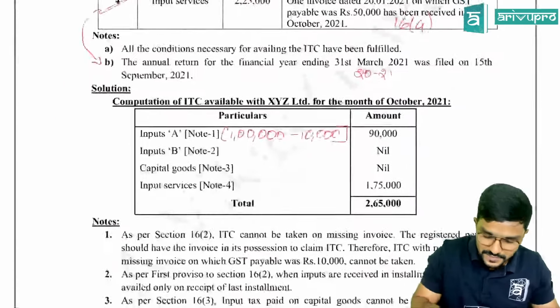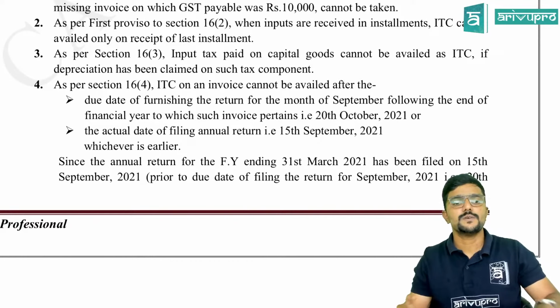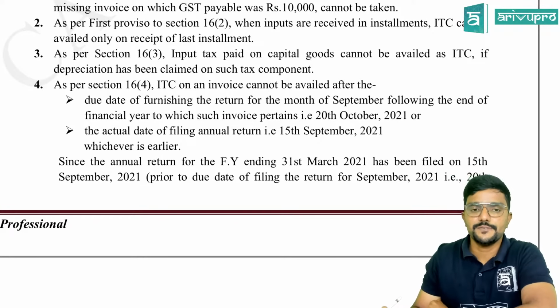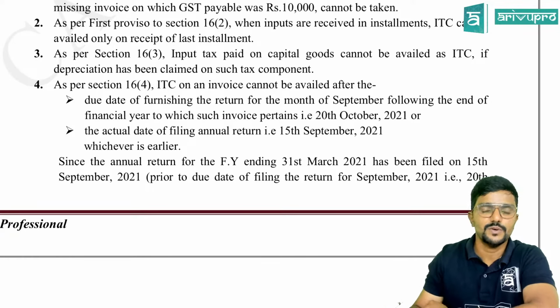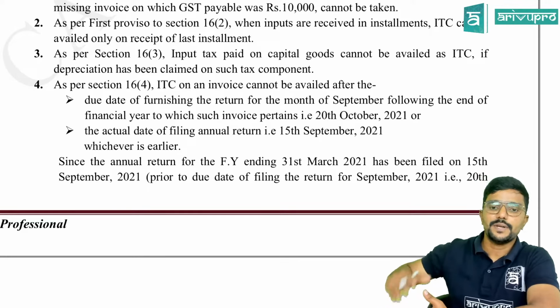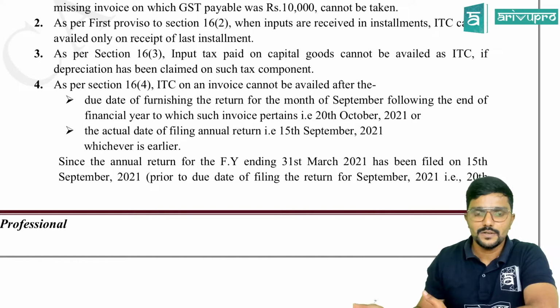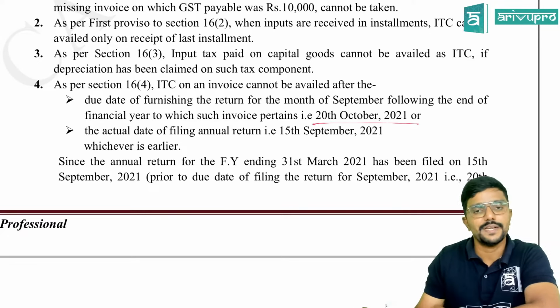Okay, let us see whether the time limit is still available or not. So observe this. As per section 16(4), ITC on an invoice cannot be availed after the due date of furnishing the return for the month of September following the end of the financial year to which such invoice pertains. So the invoice is relating to financial year 2021. So September of the next year means September 21. So the due date to file GSTR-3B for September is 20th October 21.